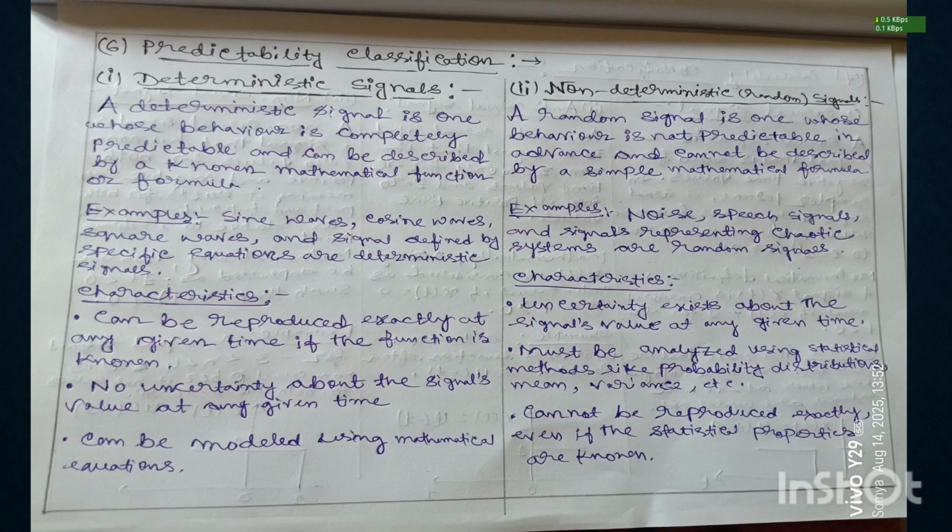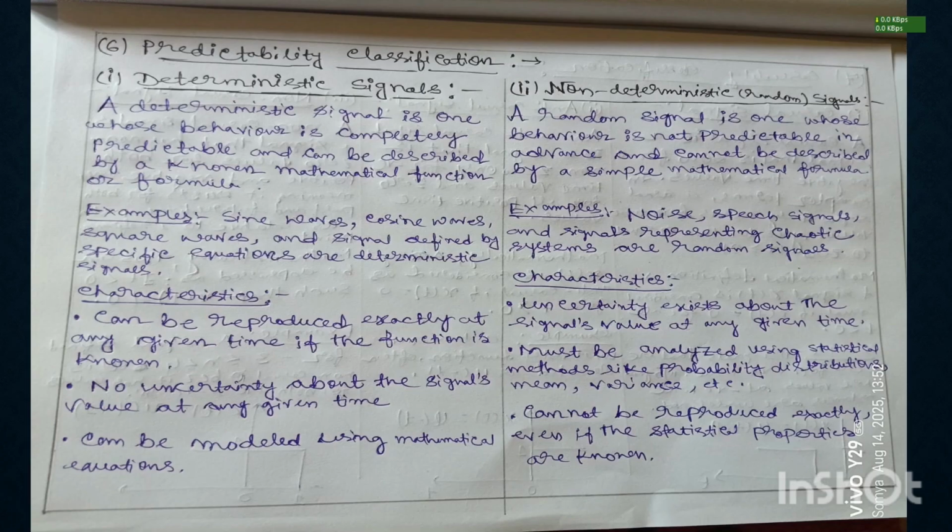Now we classify the signal on the basis of predictability. One is deterministic signal and another is non-deterministic signal. So what are deterministic signals? A deterministic signal is one whose behavior is completely predictable and can be described by a known mathematical function or formula.